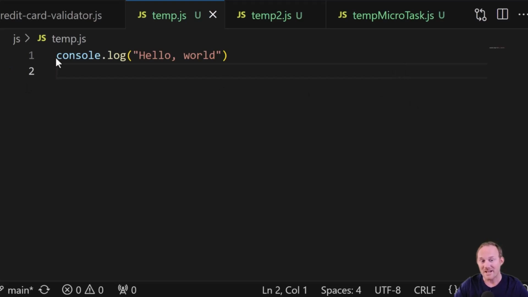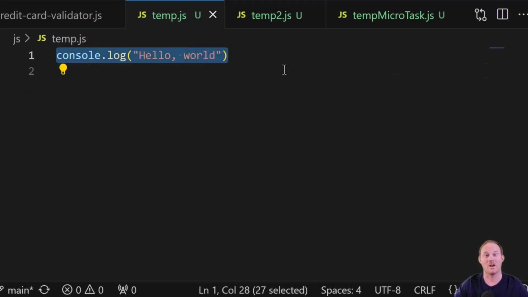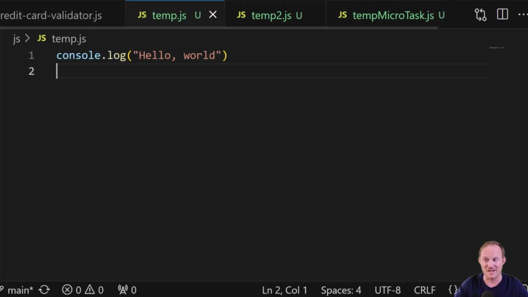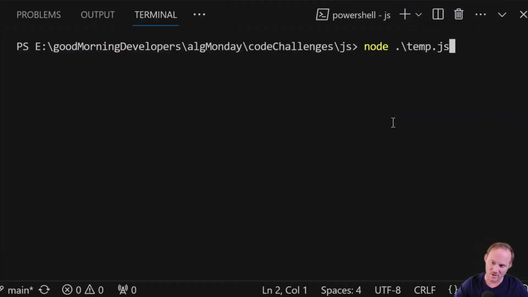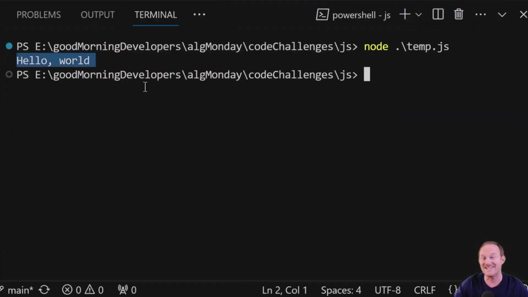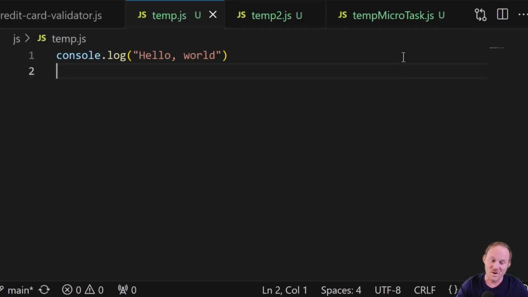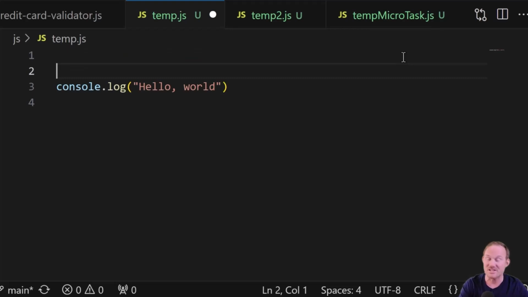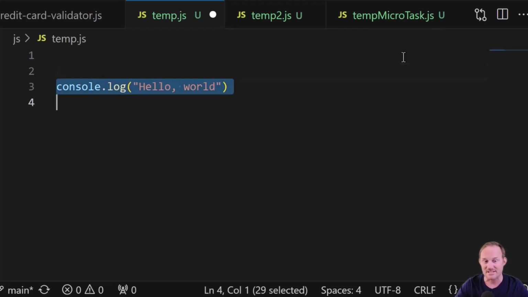What we've got is similar to what I had on the board. We just have one line. It's not in a function. There's nothing to this. If I come over to Node and I run it, it does exactly what it's supposed to. There's no magic here. The reason I show this example is because this is what really happened. This cannot run in a JavaScript runtime by itself. Only synchronous code running on the stack does.